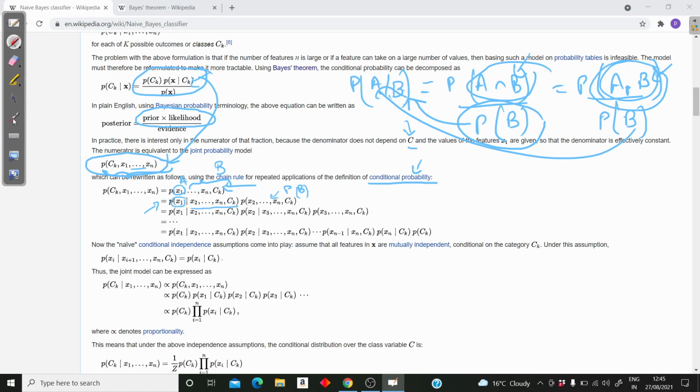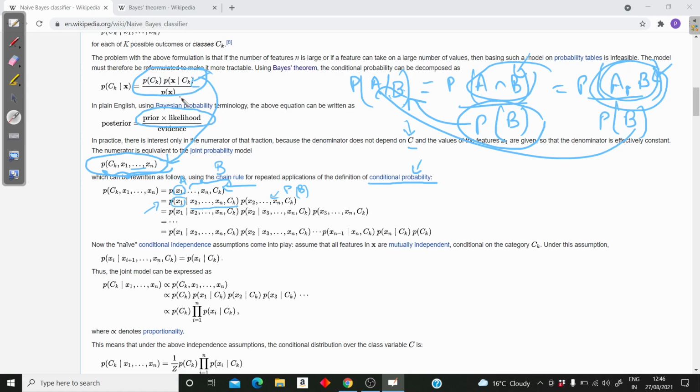So I just wrote a given b into probability of b. Now my first term will be as it is, and now I'll do this for x2. So now I'll be having x3 up till xn and ck, then x3 comma x4 up to xn and ck. This is the same thing I'm doing repetitively. So at the end what I'll get, this is the first term, second term, then the last term will be probability of ck, the last second will be xn given ck, and this will be xn minus 1 given xn and ck. So this is what we get just for the numerator part.